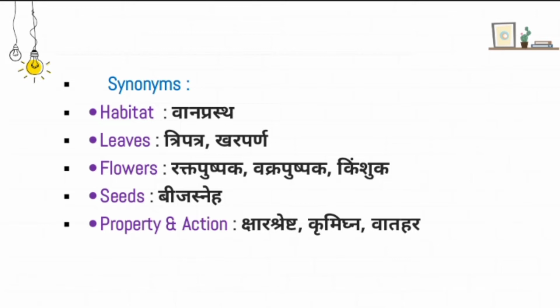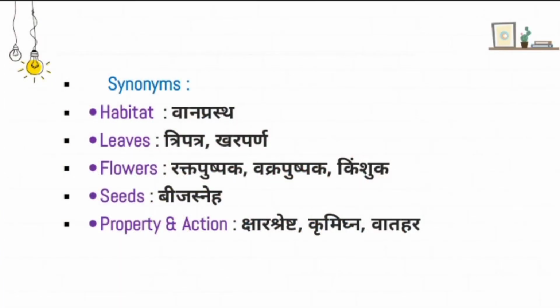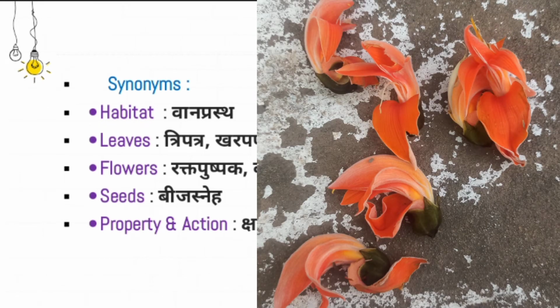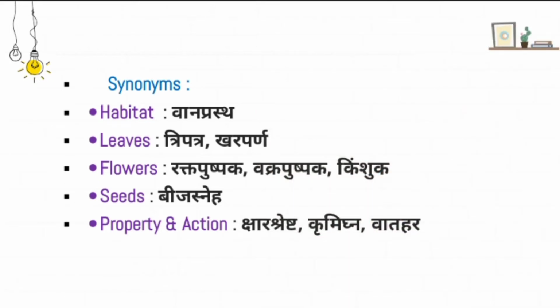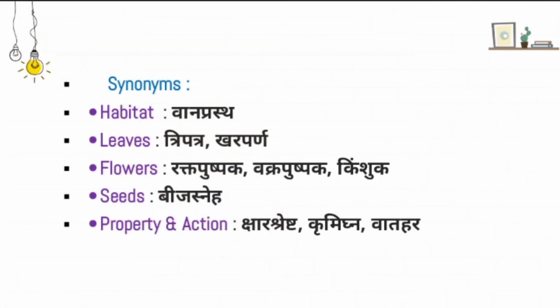And based on the flowers: Rakta Pushpaka, Vakra Pushpaka and Kimshuka. Why is it called Rakta Pushpaka? As we already saw, it is a forest fire. Raktani Pushpanya Asyaha. The flowers of Palasha are red in color. And Vakra Pushpaka, Vakram Pushpam Asyaha. The flowers are curved. Kimshuka, Shukatunda Sadrusha Pushpatvat. Kimshuka is the parrot. The flower shape resembles the beak of the parrot, that's why it is called Kimshuka.